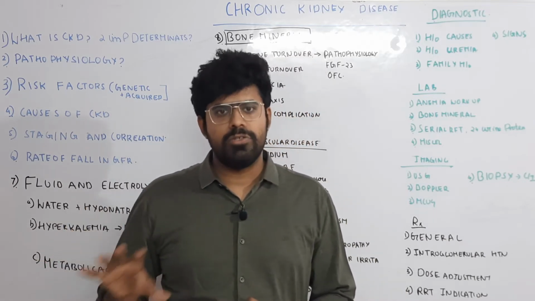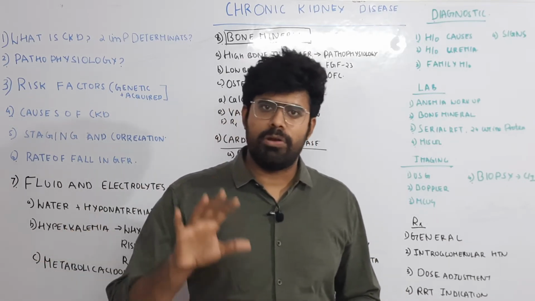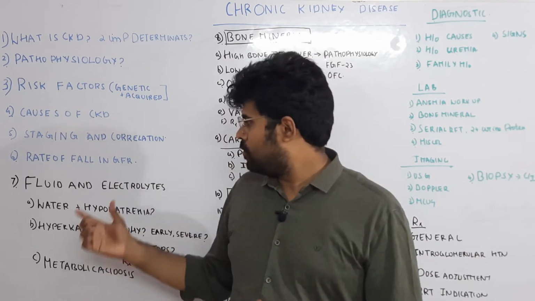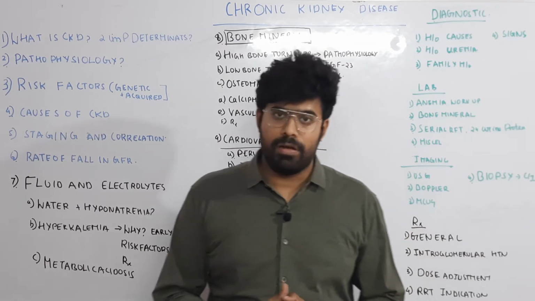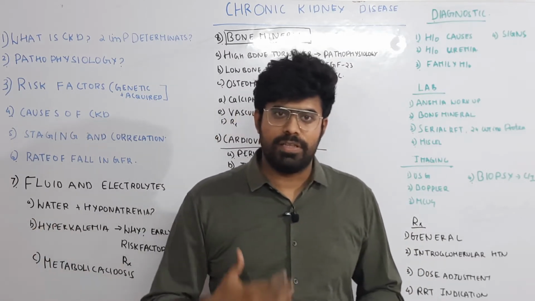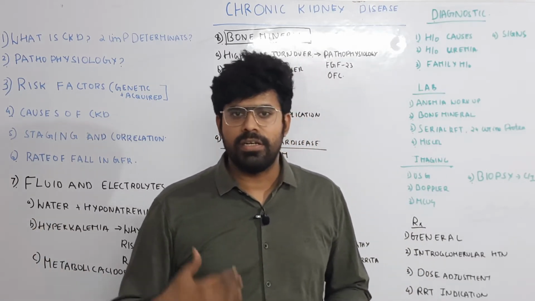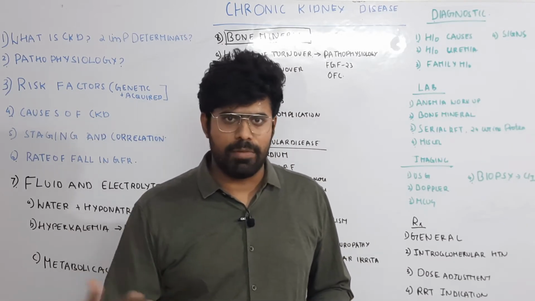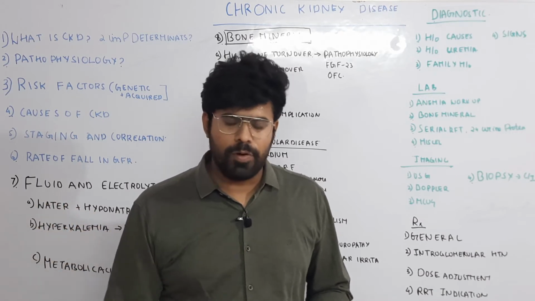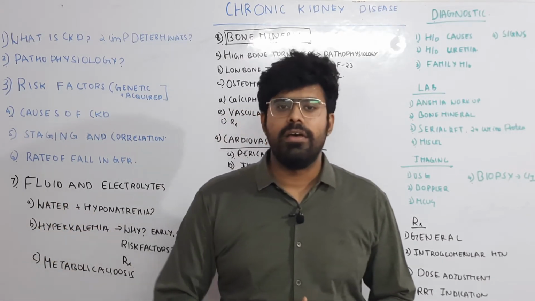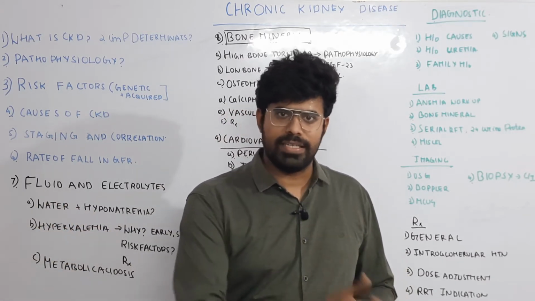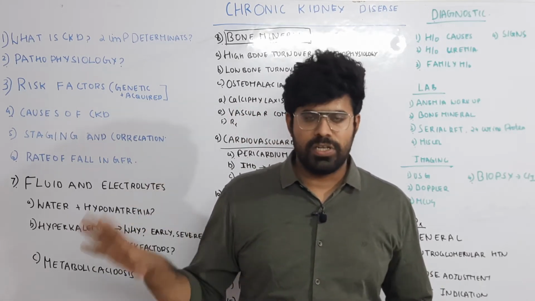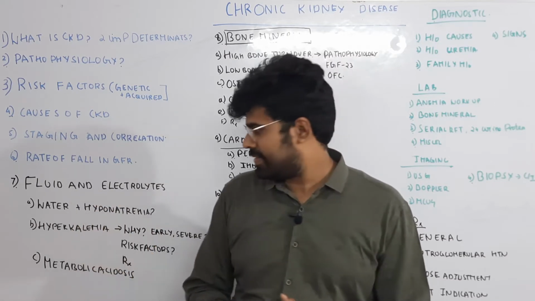Hyponatremia in CKD is usually very mild. This hyponatremia will respond to fluid restriction alone. So this water hypervolemia you can manage with fluid restriction, salt restriction, and diuretics. Diuretics in the form of loop diuretics, Lasix can be given, or thiazide diuretics can also be given. A combination of Lasix plus metolazone can be used in refractory cases. Worst case scenario, you will go for dialysis.